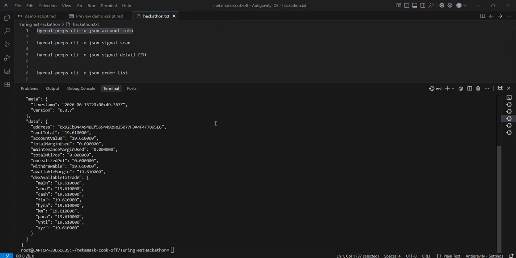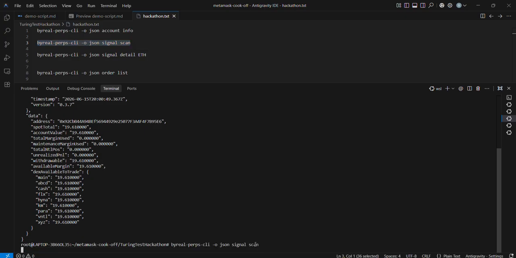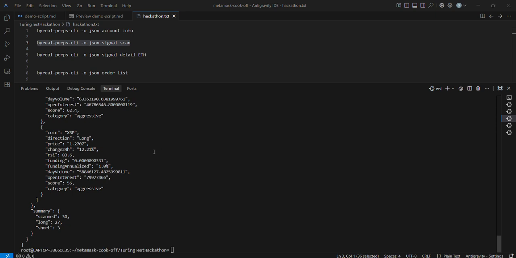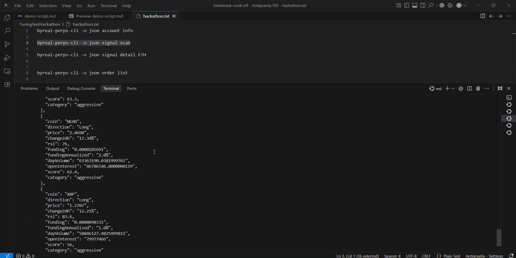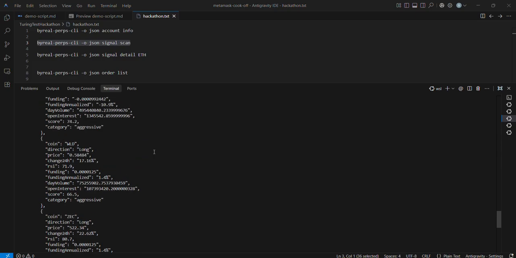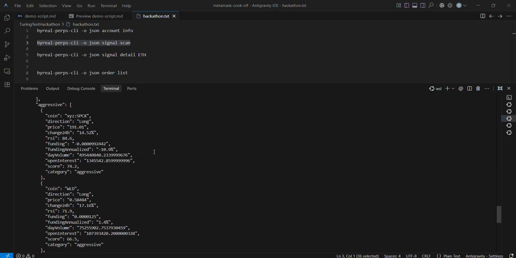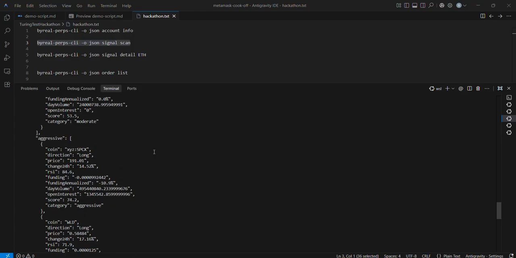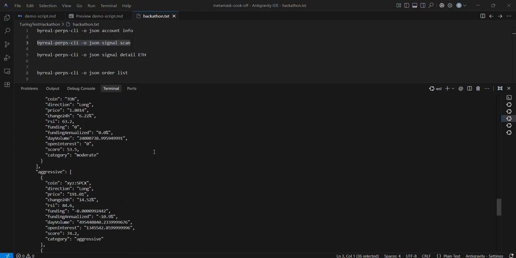Now let us try a signal scan. Let me copy this command and I'm going to paste it right here. Soon enough I'll have my response, and there it is. So 30 coins scanned, conservative, moderate, aggressive tiers. Funding rates, RSI, MACD, volume, open interest. 11 DEX order books, all of them live.